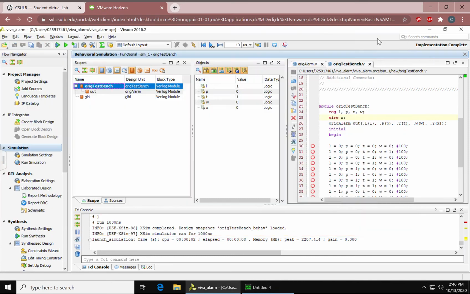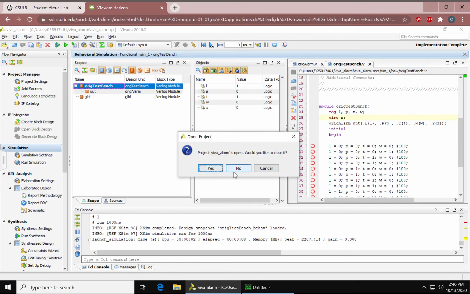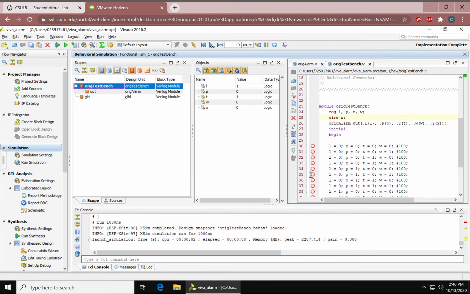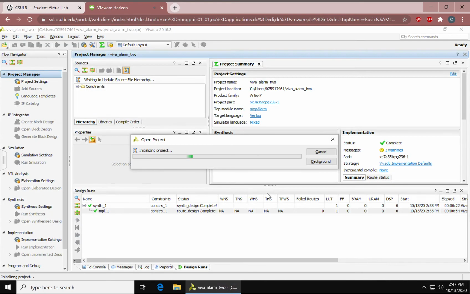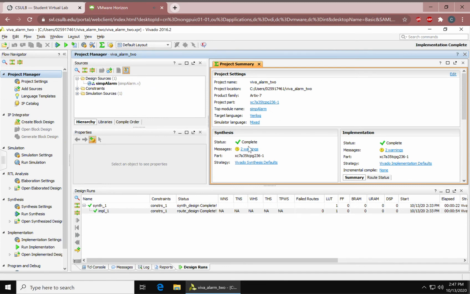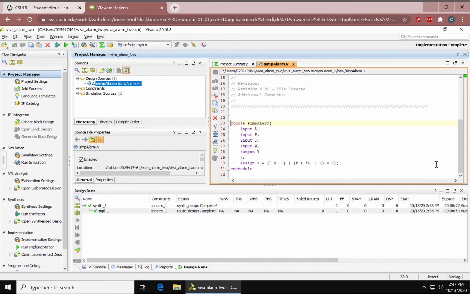And then we would have to repeat this process for our simplified expression. We would have the same inputs.